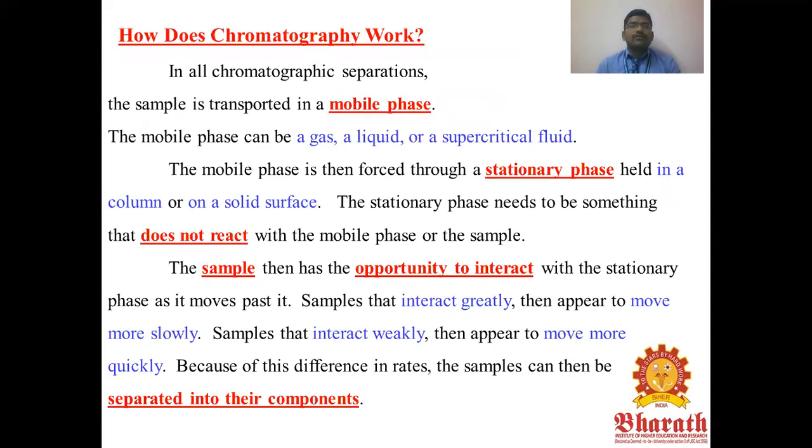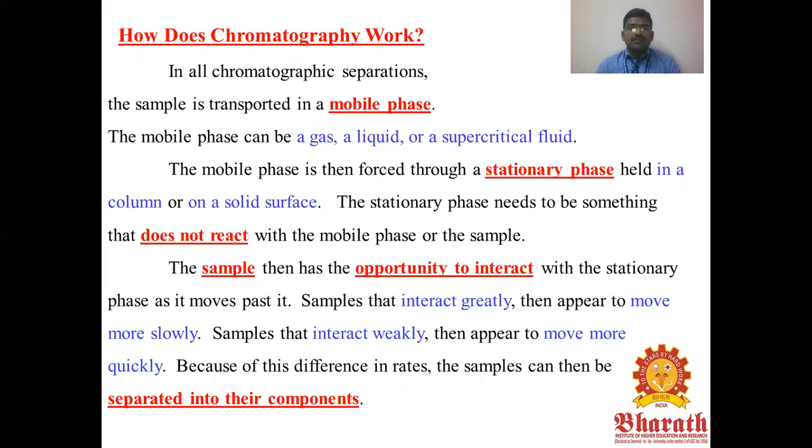How does chromatography work? In all chromatographic separation, the sample is transported in a mobile phase. The mobile phase can be a gas, a liquid, or a supercritical fluid. The mobile phase is moved over a stationary phase, held in a column or on a solid surface. The stationary phase needs to be something that does not react with the mobile phase or the sample.